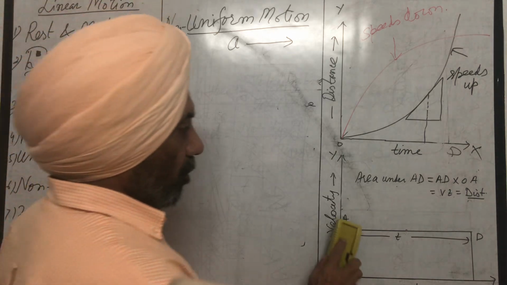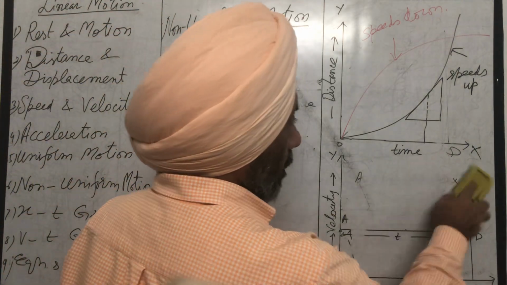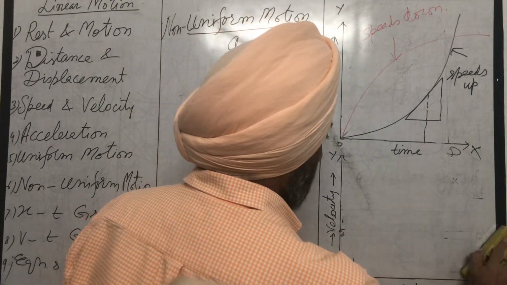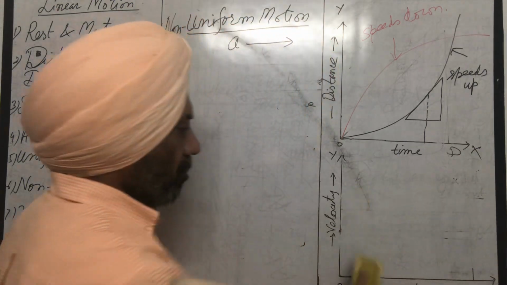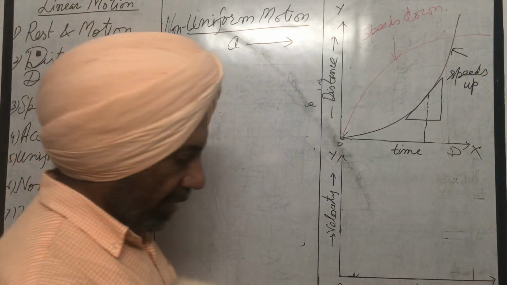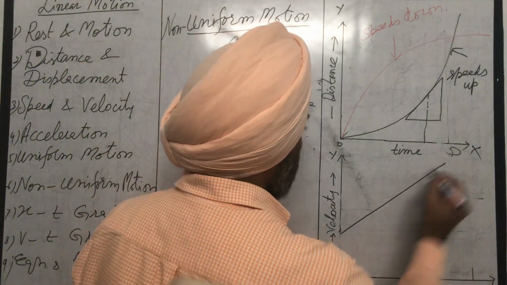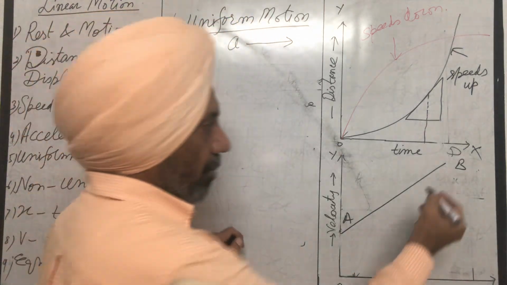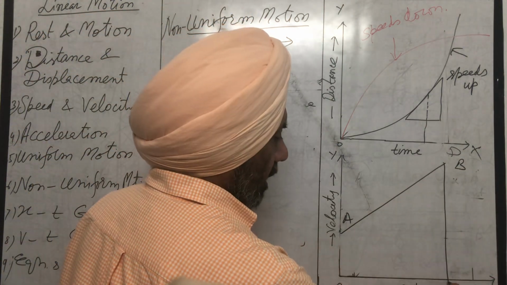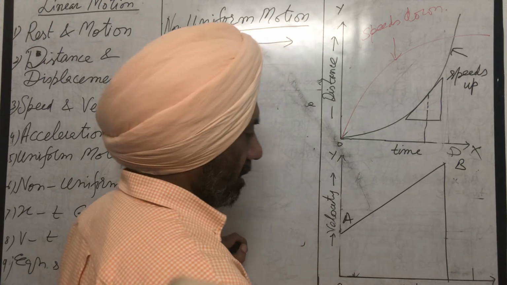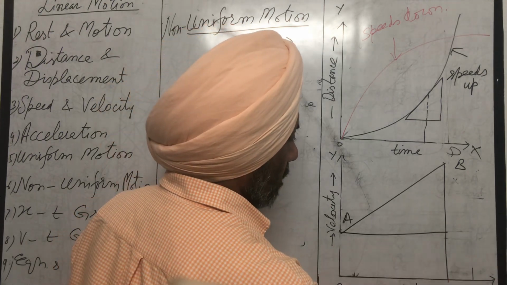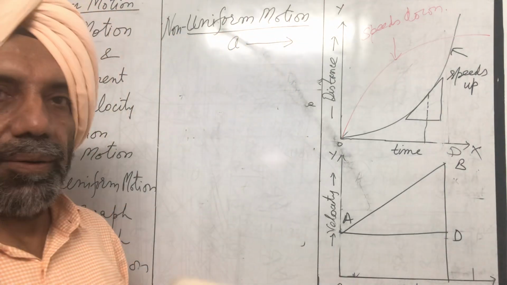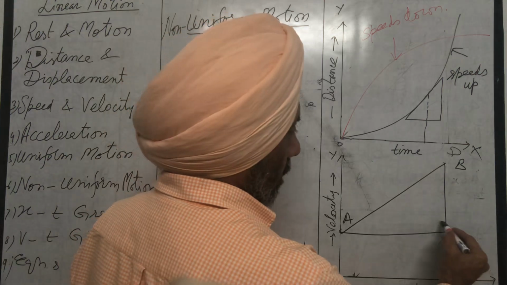Then we come to the velocity time graph for a body moving with uniform acceleration. It comes out to be a straight line like this, AB. Now from B, draw perpendicular BD on the x-axis and BC perpendicular on the y-axis.